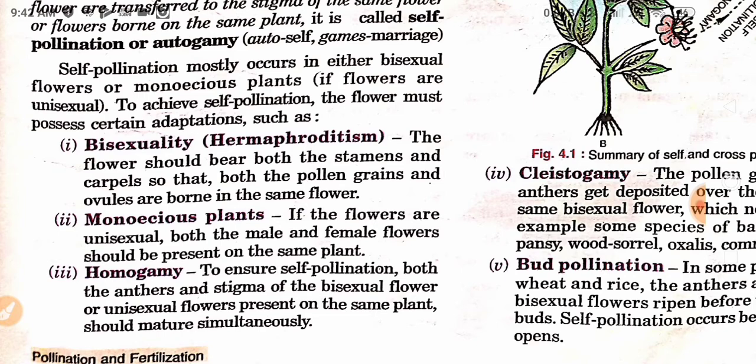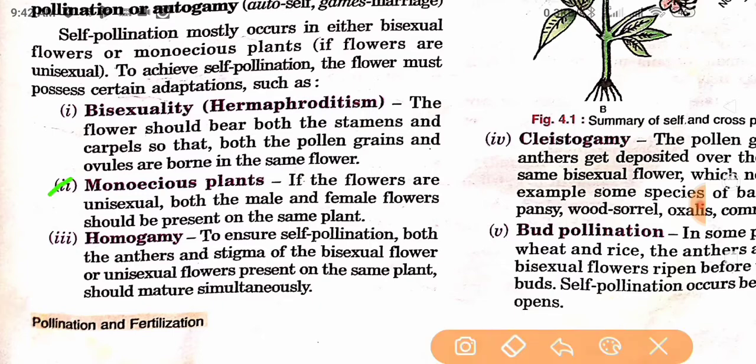And monoecious plant: if the flowers are unisexual, both the male and female flowers should be present on the same plant. And homogamy: to ensure self pollination, both the anthers and stigma of the bisexual flower or unisexual flowers present on the same plant should mature simultaneously. Means they both will mature simultaneously. That's why the process of fertilization will take place.